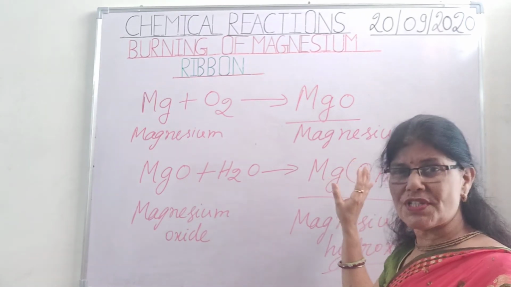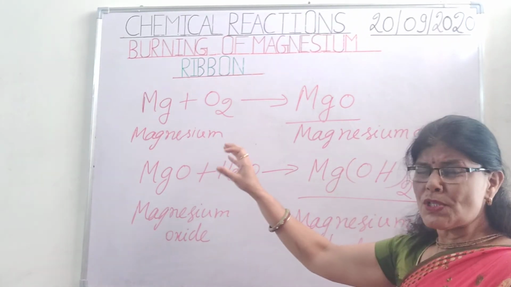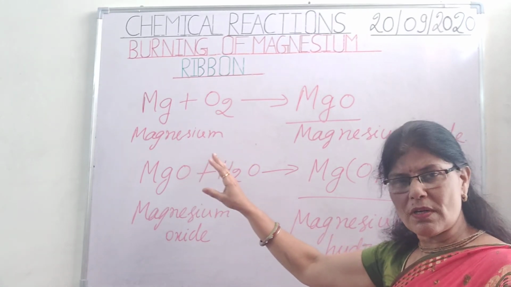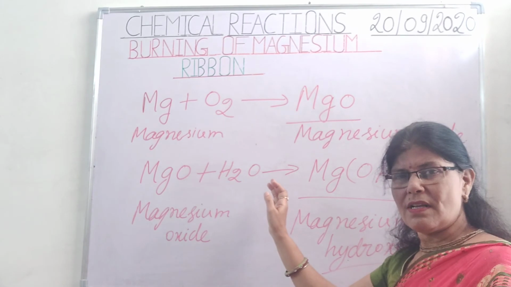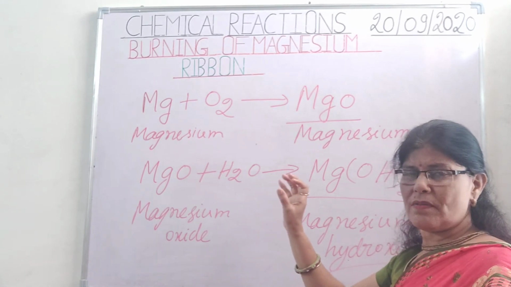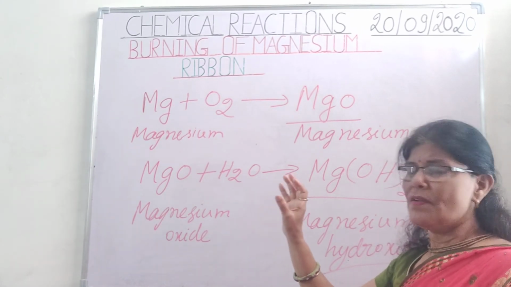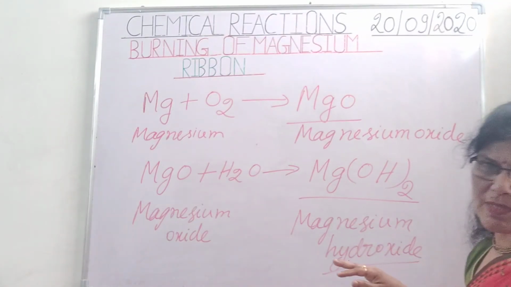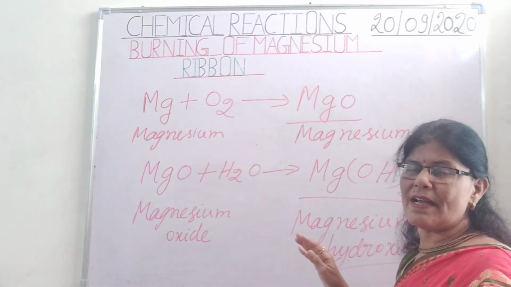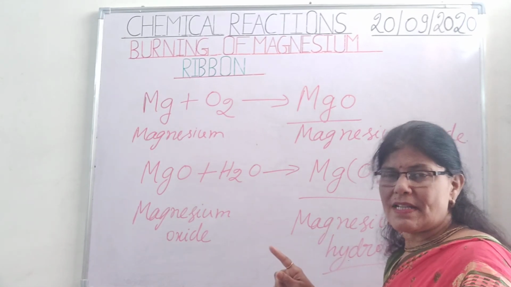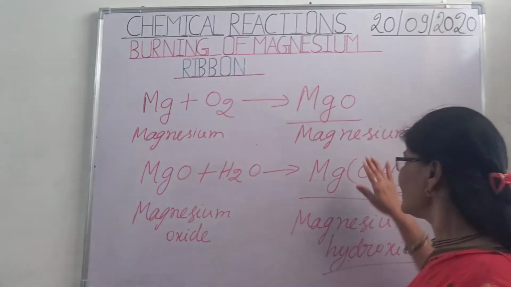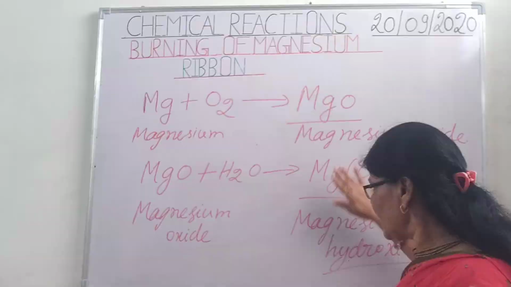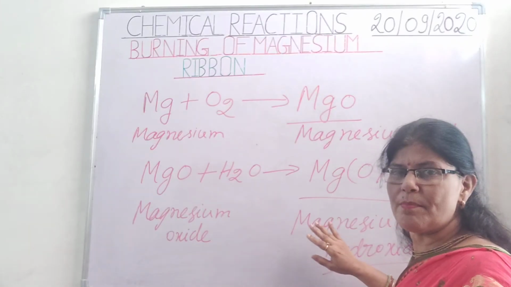And we have also checked the magnesium oxide or the ash. We dissolved the magnesium oxide in water, and then the solution which we got, we checked using the blue litmus paper and red litmus paper also. We have seen that the red litmus paper gets converted into blue. It means magnesium hydroxide is a base. This magnesium hydroxide which is formed is a base.